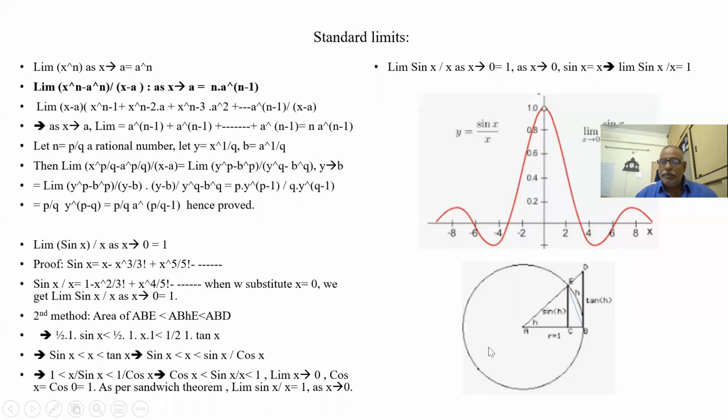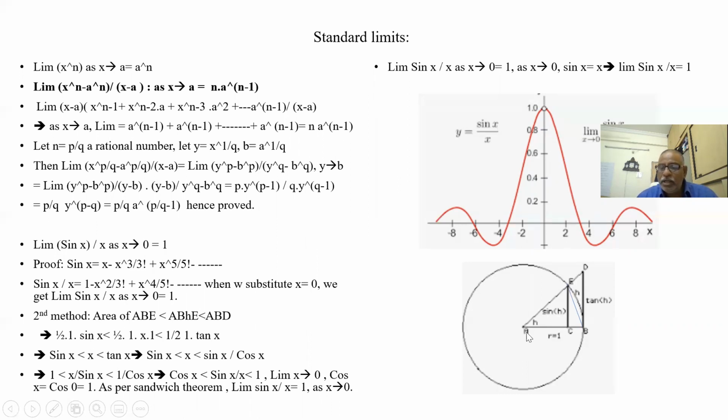So area ABE is base into height. Base is radius, 1. Height is this EC. EC is nothing but sin theta. So what is sin theta? Opposite by hypotenuse. Hypotenuse is again 1. So this is sin theta. So half base is sin theta. So this area is less than this arc area.